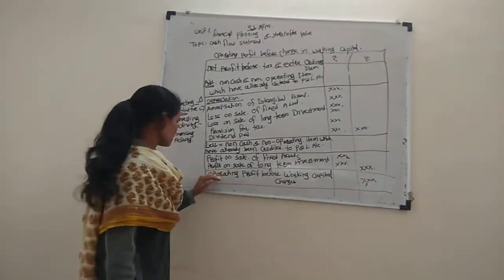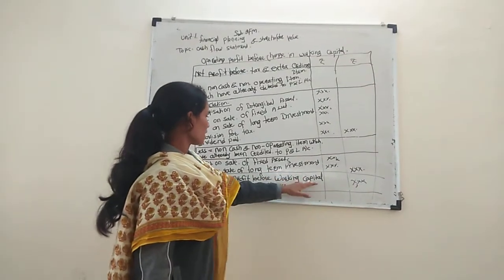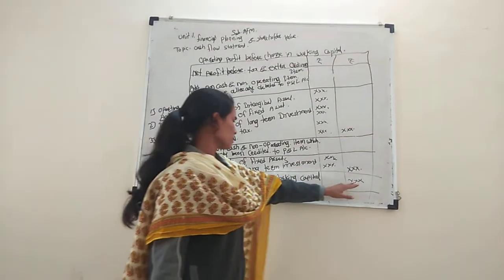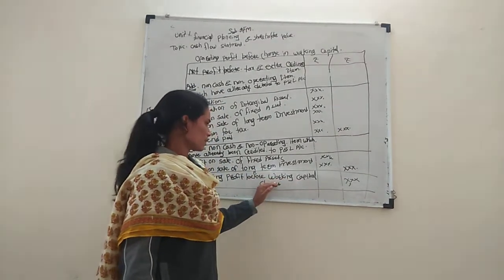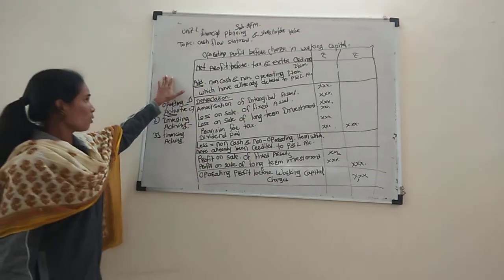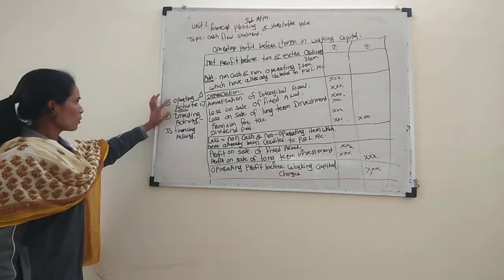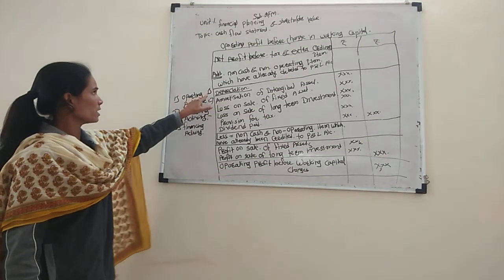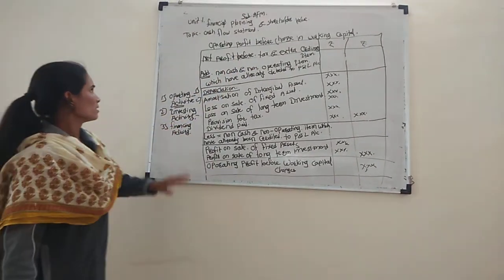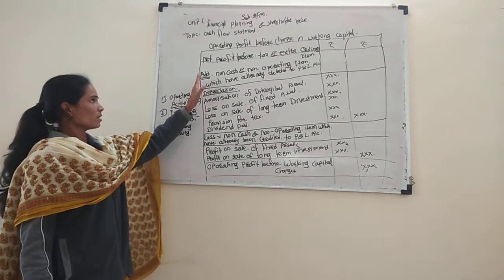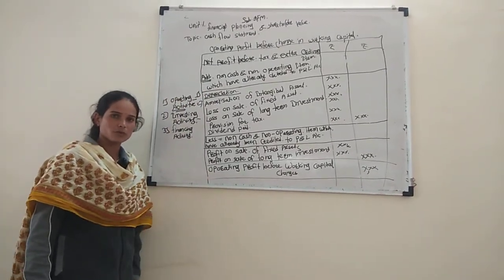And last one is operating profit before working capital changes. This is the pro forma of operating profit before changing working capital, which is the operating activity. This first point is operating profit before changing working capital. This is the cash flow statement, step one. Thank you all.